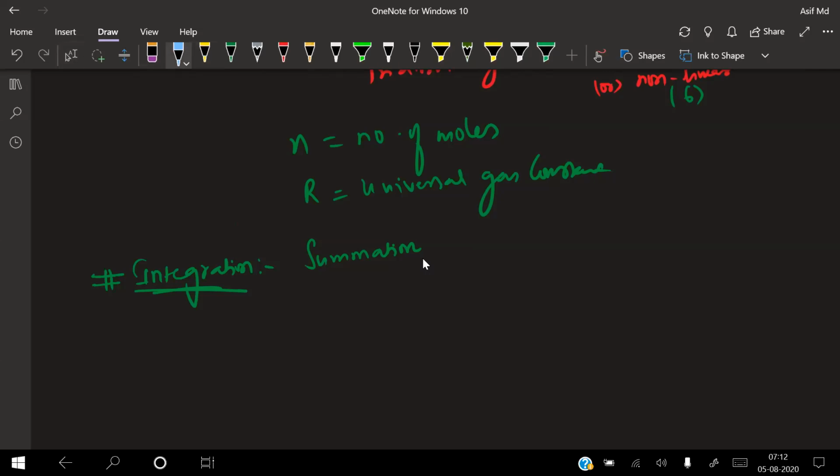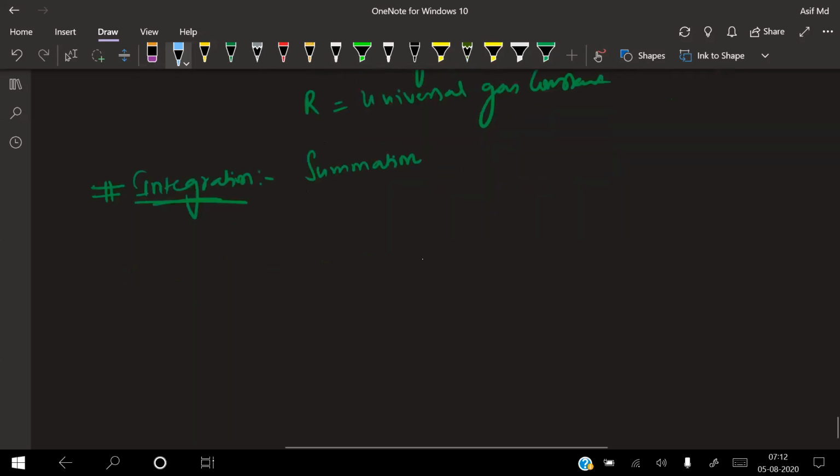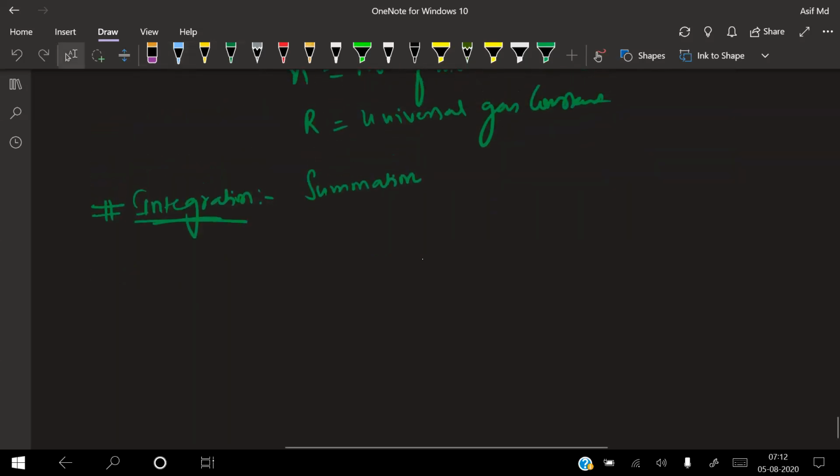Yes, sir. Isn't it? If I cut that into 1,000 pieces and give you, can you attach it? You can attach, but it requires a lot of energy. If I cut a paper into like 1 lakh pieces and give you to attach it, can you do that? We can, sir, but very difficult. Yeah, it can be, but it is very difficult, but it is possible. So in order to overcome that difficulty, we are using integration. That means summation. Adding all small elements to get one regular body is called summation. Is it clear? Sir, so integration and differentiation are opposite things. Opposite.